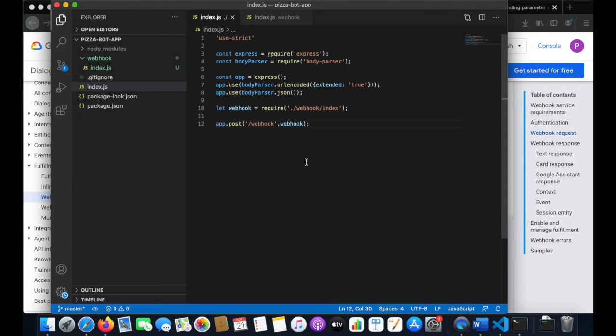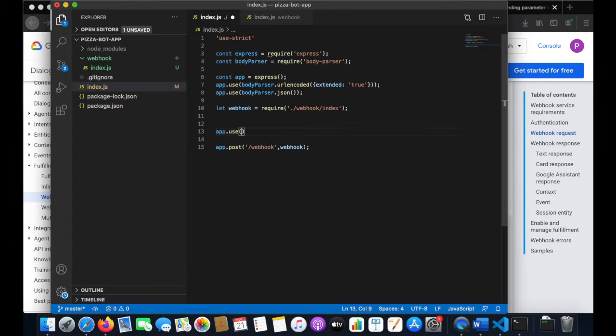This is actually the basic thing that we are looking for. So why did I extract webhook to a separate module? Because we would need to set up a database here, and other things. So we would want to have things in a modular fashion so that they don't mix and match with each other.